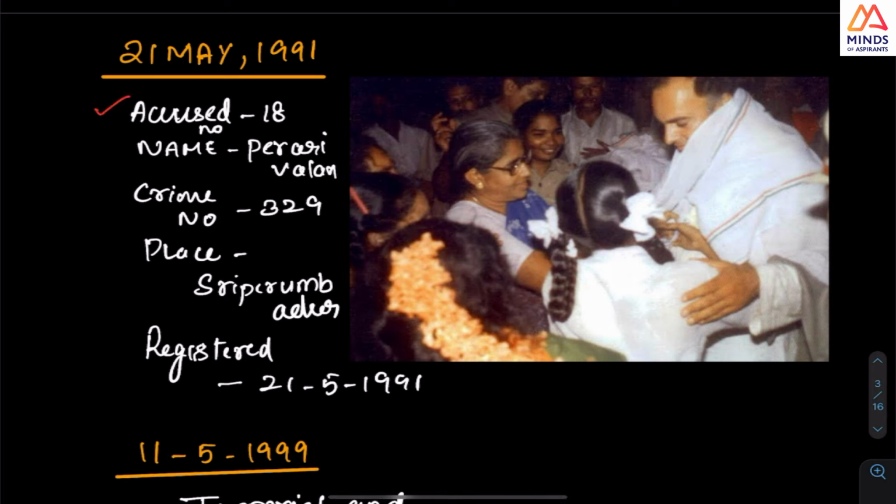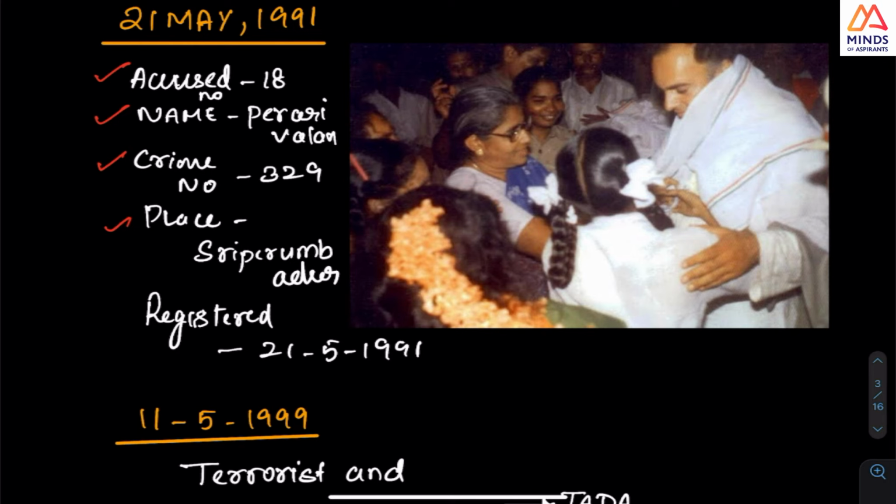Perarivalan was accused number 18, and case 329 was registered in Sriperumbudur, the place where the bombing happened by LTTE associates. Perarivalan was alleged to have aided this act, and hence he was also registered.